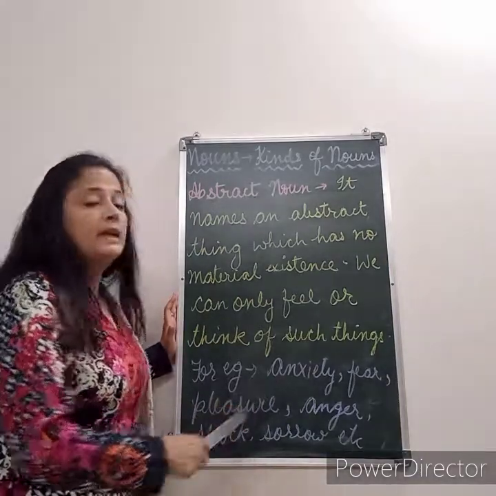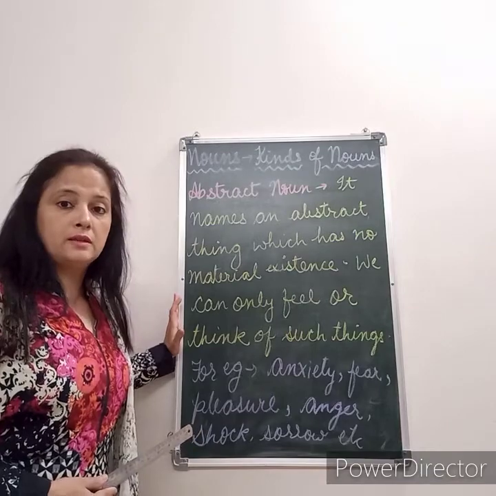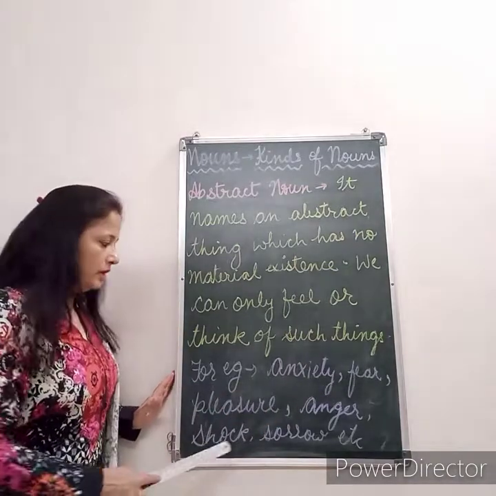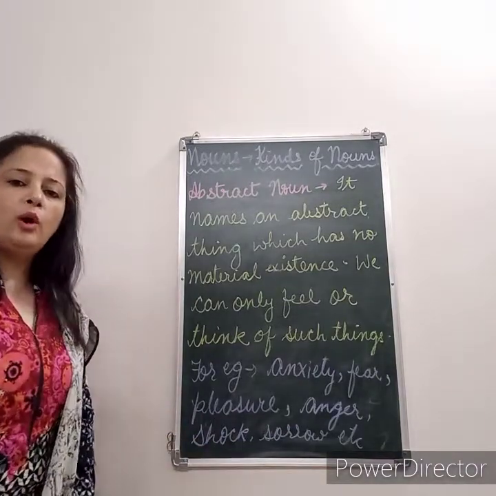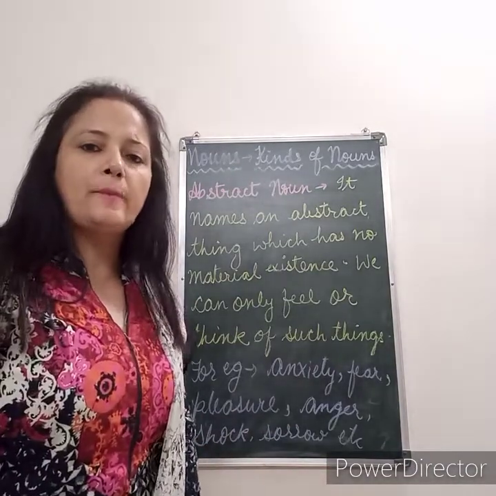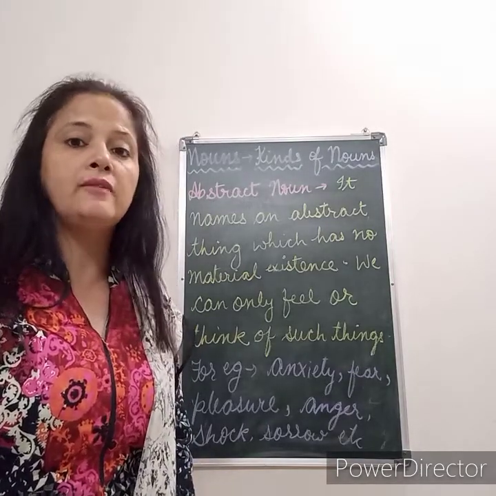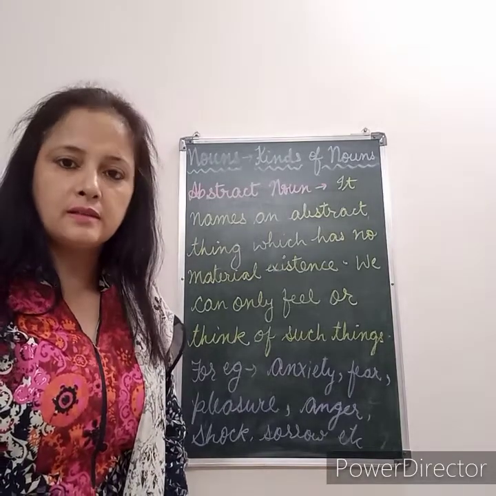Like for example, anxiety. The anxiety is there, but you cannot see it. You can just feel it. The fear, pleasure, anger, shock, sorrow. Now all these are the examples of abstract nouns because they are not physically present, but yes, they are present in the terms of your feelings.